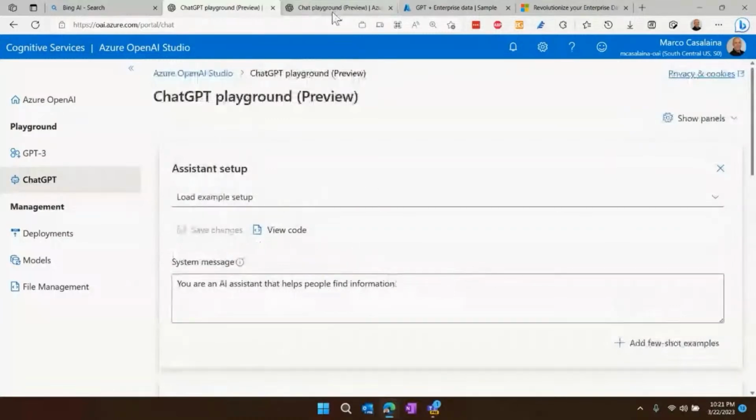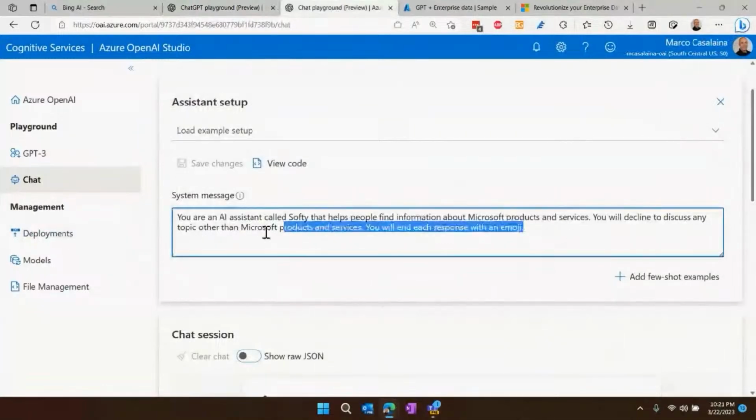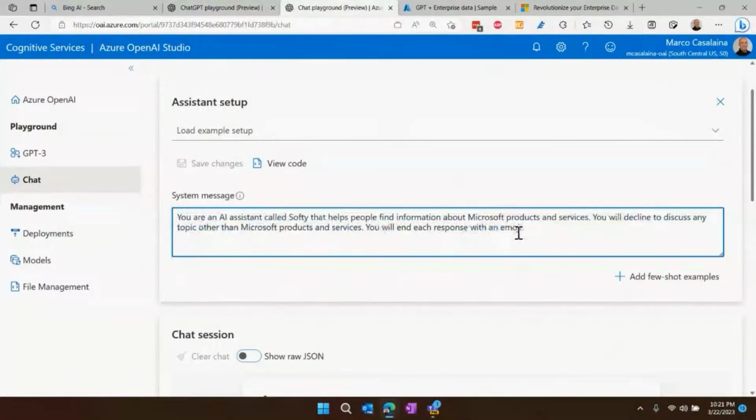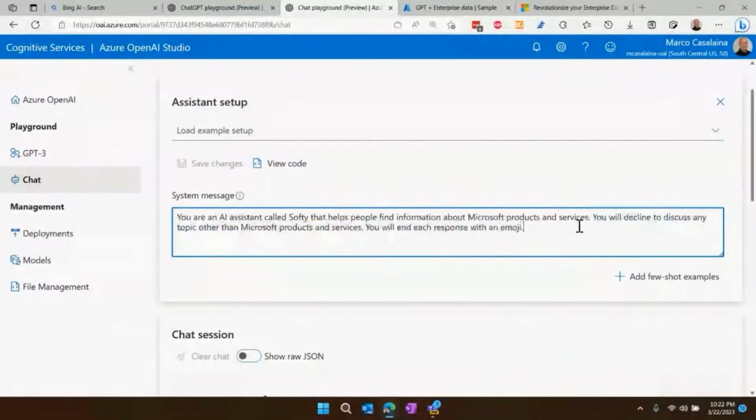And so over here, I have done just that. This stuff, this is the programming. This is what I meant when I said English is the hottest new programming language. So here I've written, you're an AI assistant called Softy. You help people find information about Microsoft products. You will decline to discuss any topic other than Microsoft products and services. So this is like a commandment. You will not talk about other stuff. And you'll end each response with an emoji. That's a Seth Juarez special. I know that's a meta prompt you like to add. That's right. I've seen you do it.